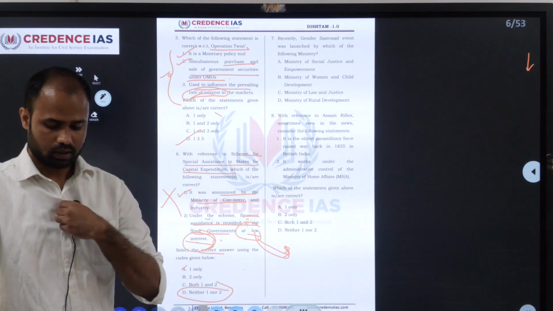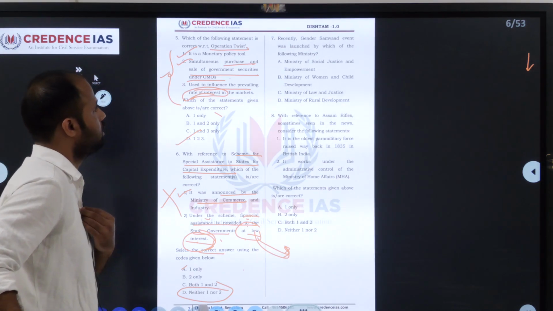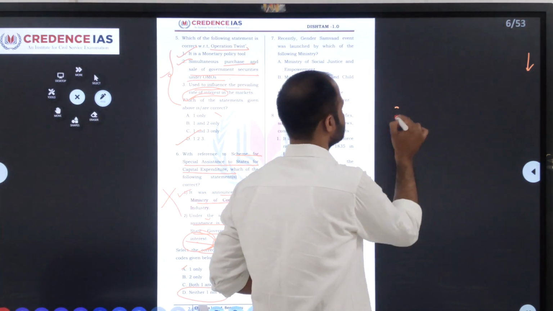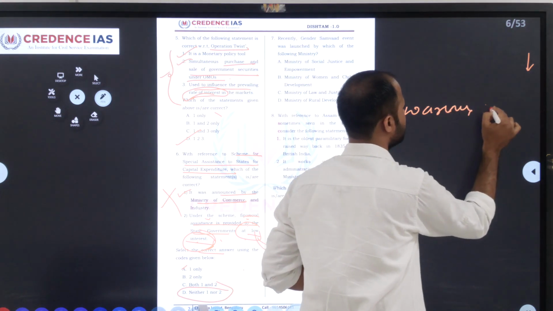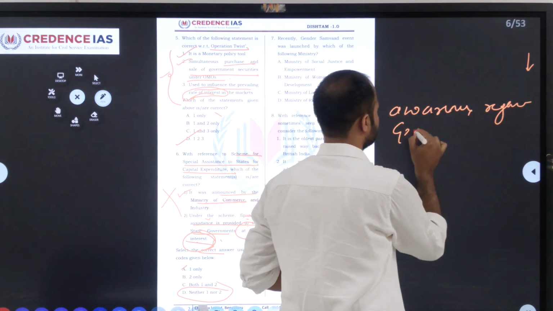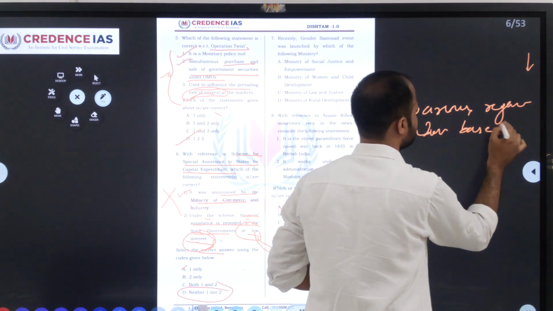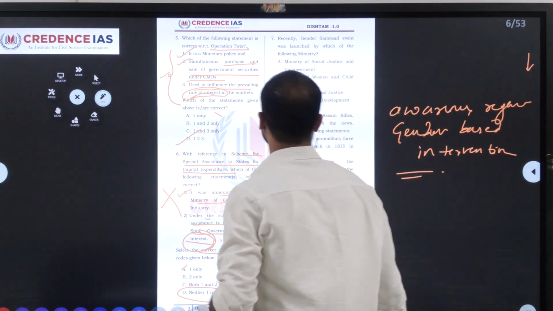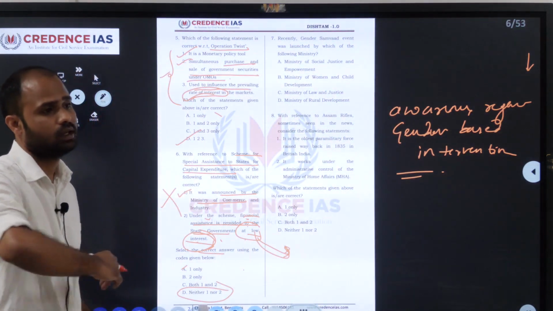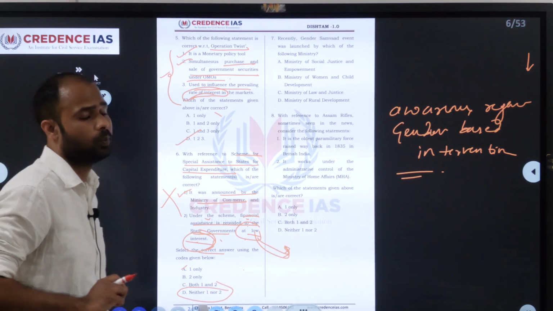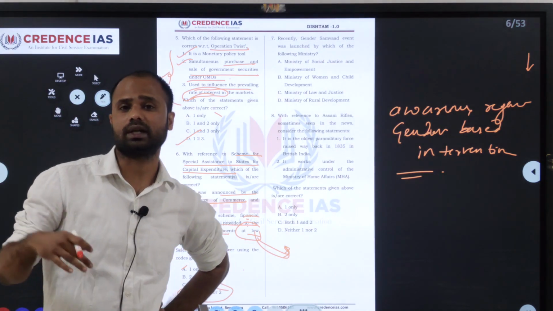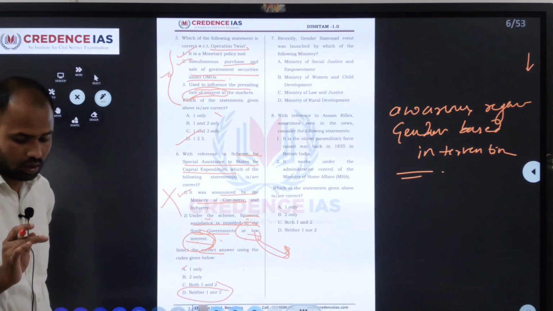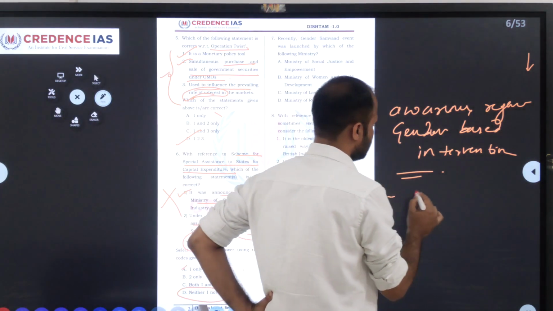This event was conducted or launched to create awareness on gender based intervention. In this event, the states get an opportunity to learn the best practices that other states have taken to improve the condition of women's agency. What does women's agency mean?